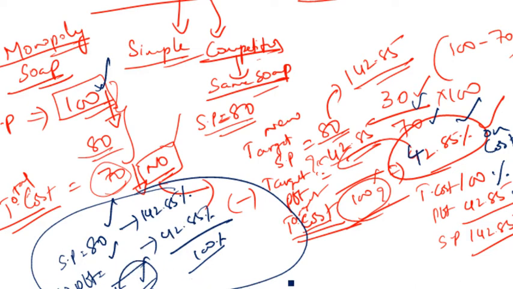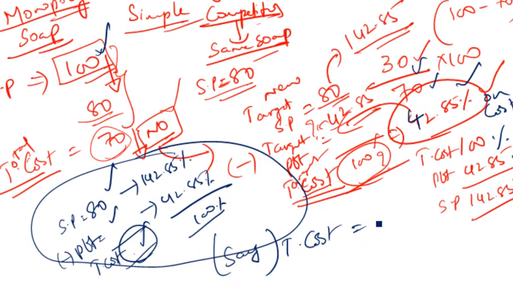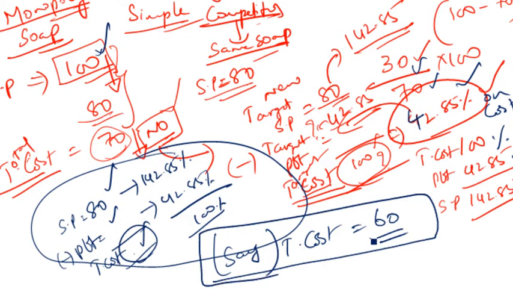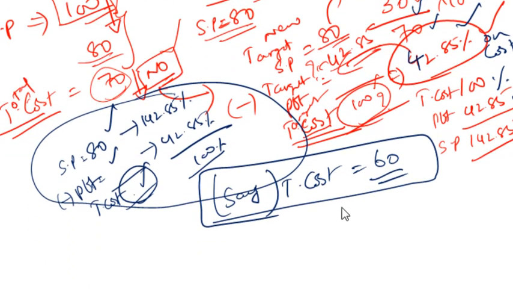Let's say your target cost, this is not an actual number, let's say your target cost comes around 60. Now, please understand this is not the actual number here. I'm just trying to take an imaginary number because all we need is to understand the concept. I don't have a calculator right now, so that's why I'm going with some imaginary number. Okay, chalo. Now see here.